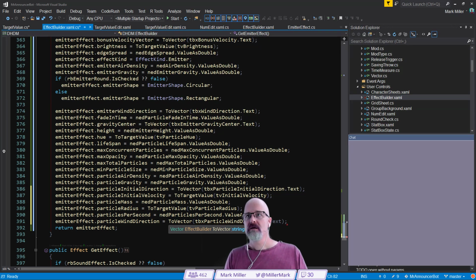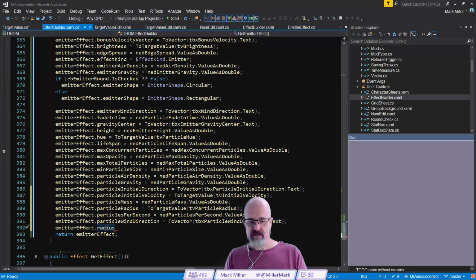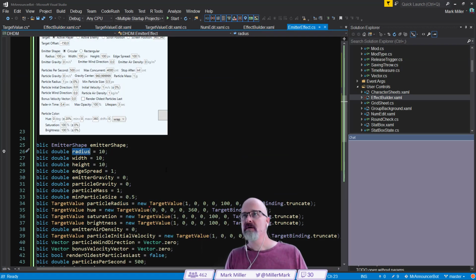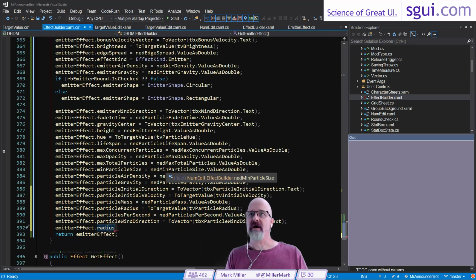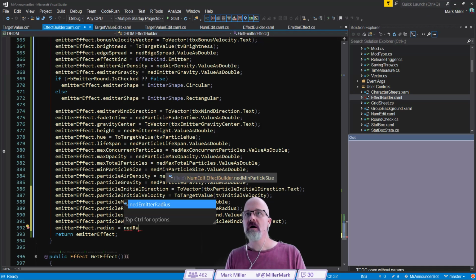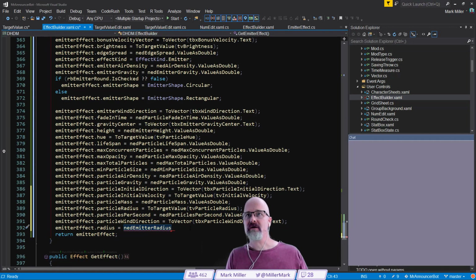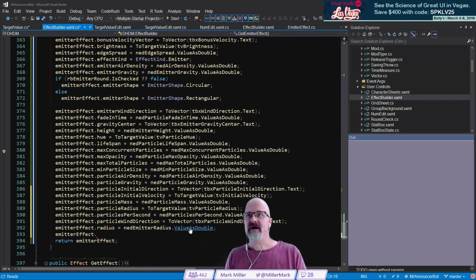Radius. Is radius target value? Yep, it's target value. Oh, that's the radius of the, yeah, it is. Okay, so we want to say Ned radius. Oh, emitter radius. Wait, did we already do this or not? No, we have not specified that yet. Okay, good. So that's dot value is double, and emitter effect dot render older particles last is equal to,